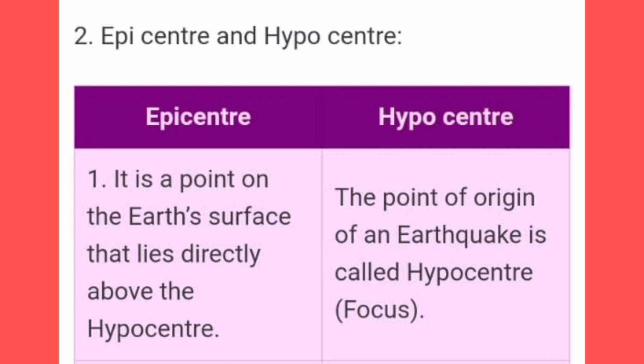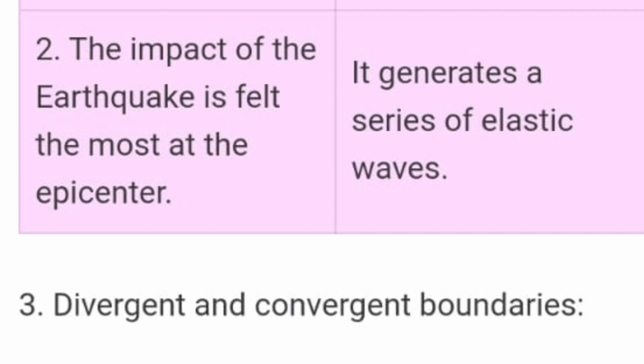Second one: epicenter and hypocenter. First, epicenter: it is a point on the earth's surface that lies directly above the hypocenter. Second, hypocenter: the point of origin of an earthquake is called hypocenter or focus. Second point: the impact of the earthquake is felt the most at the epicenter. Then it generates a series of elastic waves.